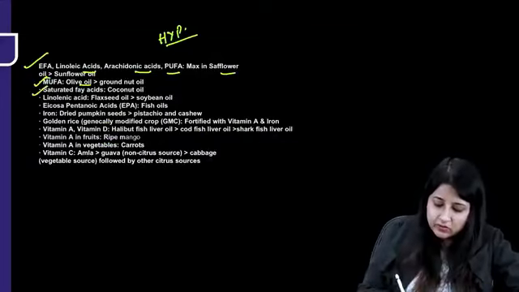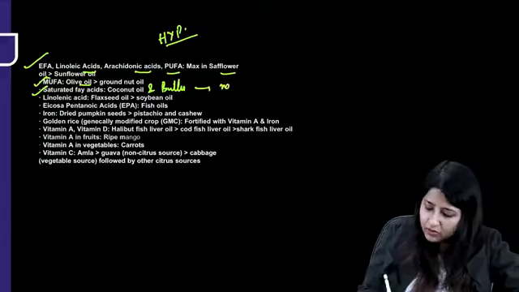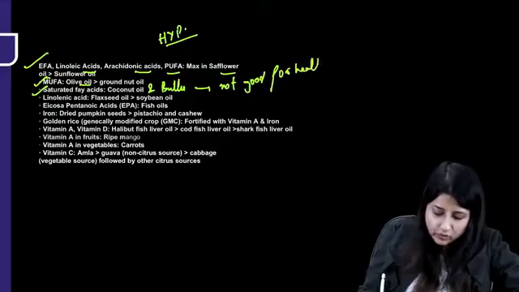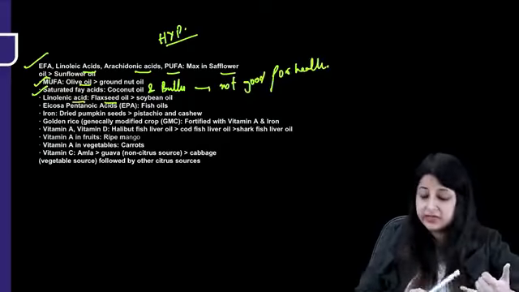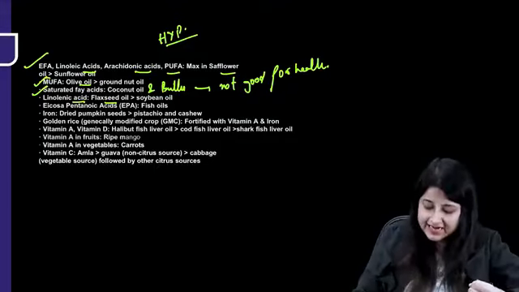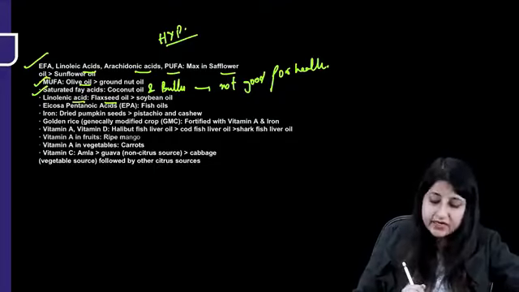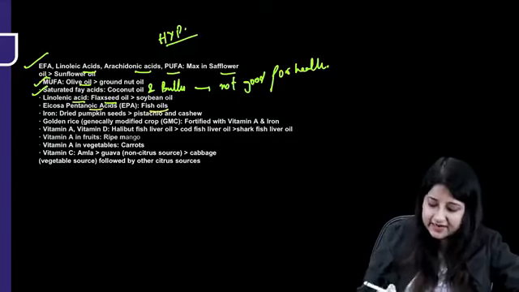Saturated fatty acids are in coconut oil and butter, and saturated fatty acid, we all know, is not good for health. So that is again a golden point. Linolenic, I've told you, is flaxseed oil. You have to know this. What is the richest source of linoleic acid? It is safflower oil. Linolenic acid is flaxseed oil. They are the good ones. Saturated, which is bad, is coconut oil and butter. Eicosapentaenoic acid is derived from fish oils.